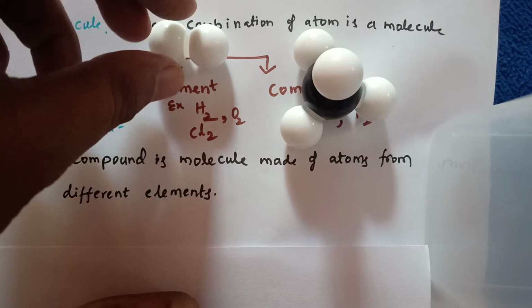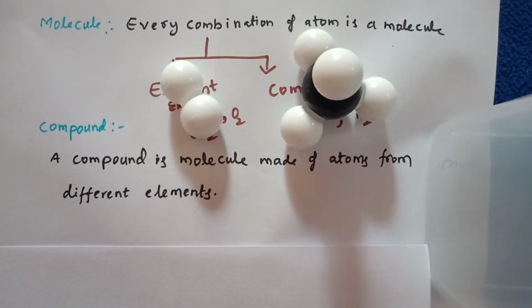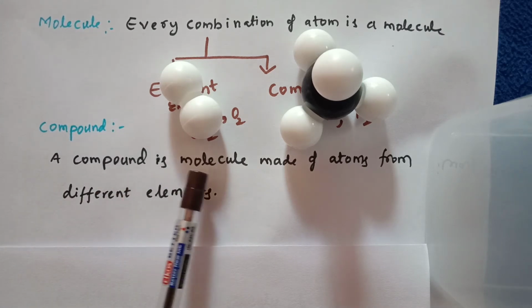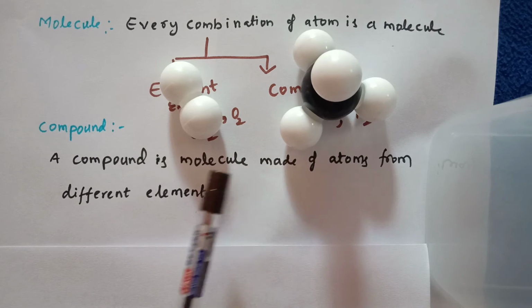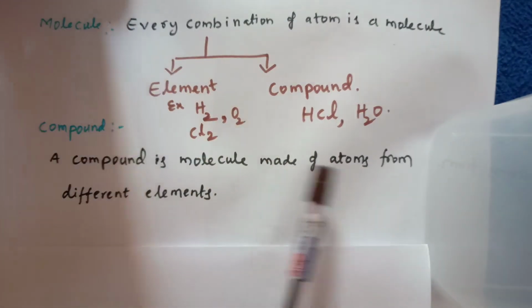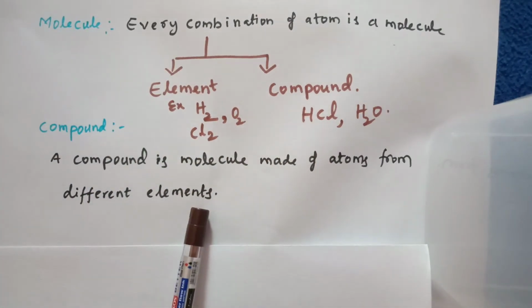Okay, and let us see once again the definition of compound. What is the definition of compound here itself? A compound is a molecule made of atoms from different elements. Earlier I have said this.